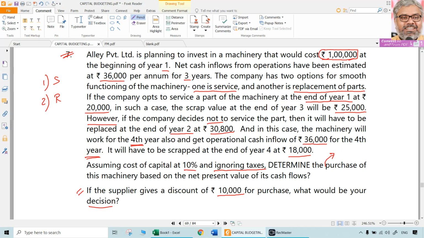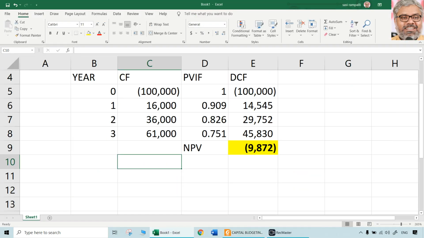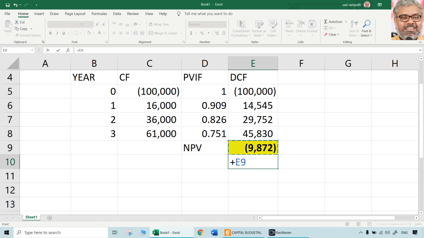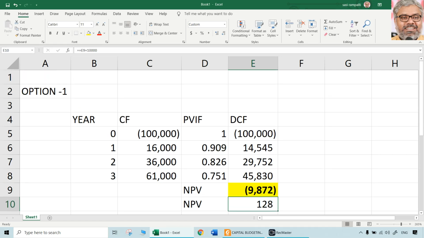But what if the supplier gives a discount of 10,000? Because it is just going to be now, you can just add that to the NPV because there is not going to be any present value. So 10,000 discount means another benefit of 10,000 has come. Then the NPV will be around 128 rupees, which is a very nominal NPV. So that is the NPV in option 1. Normally it is negative. If the supplier gives a discount of 10,000, it will be positive, but that is 128 rupees only. That's about option 1.